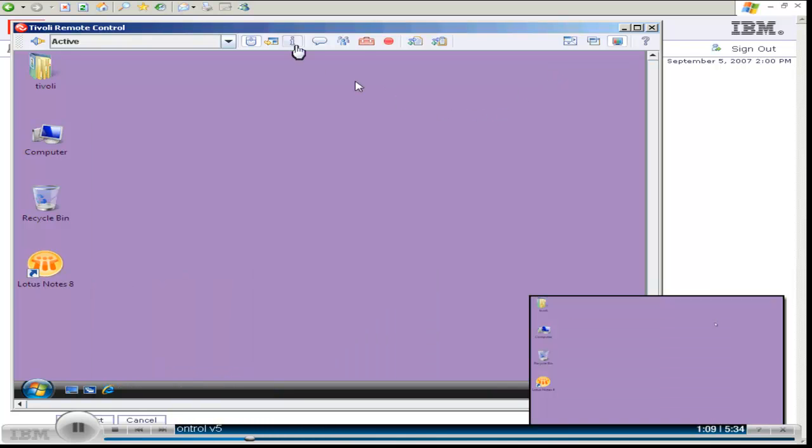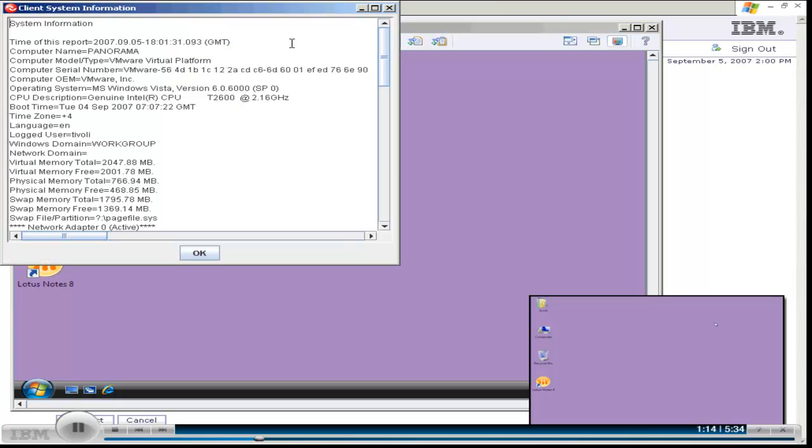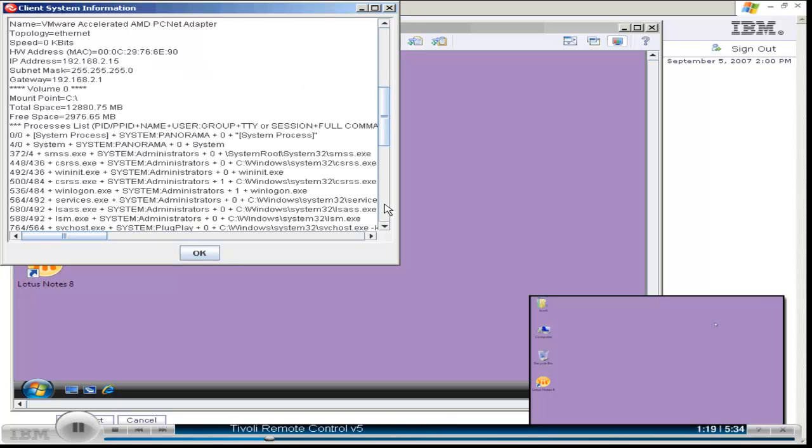The first tool the agent runs is the Get System Info tool to get an idea of what hardware and software the end user is running. We see here that the user is running Windows Vista.